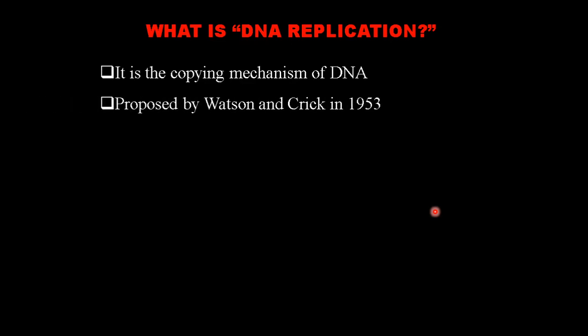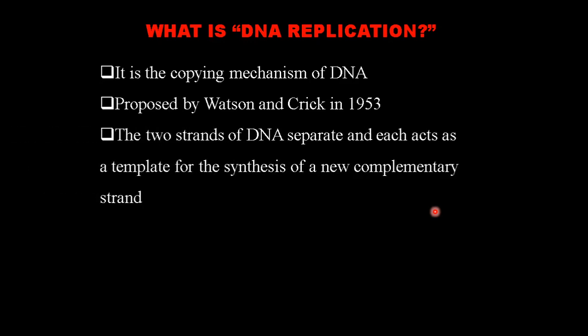Now we come to the process of DNA replication. What is DNA replication? It is the copying mechanism of DNA. It was proposed by Watson and Crick in 1953, as I already mentioned. The two strands of DNA separate during the formation, and each one will act as a template, as the parental strand, for the synthesis of a new complementary strand.